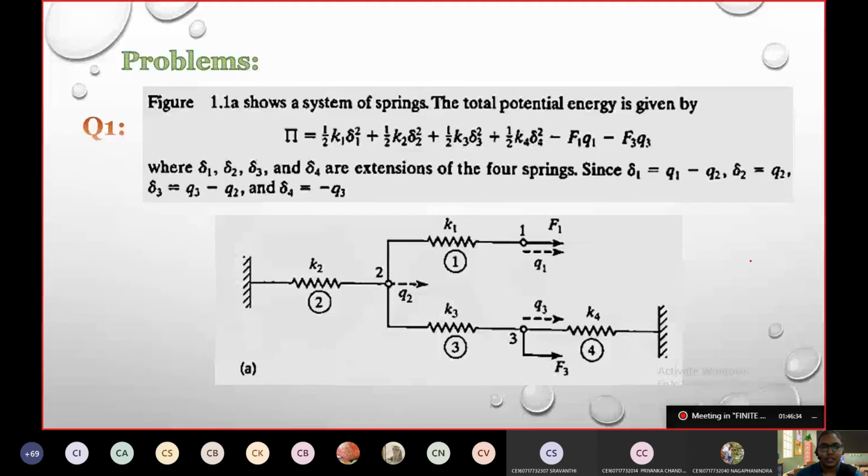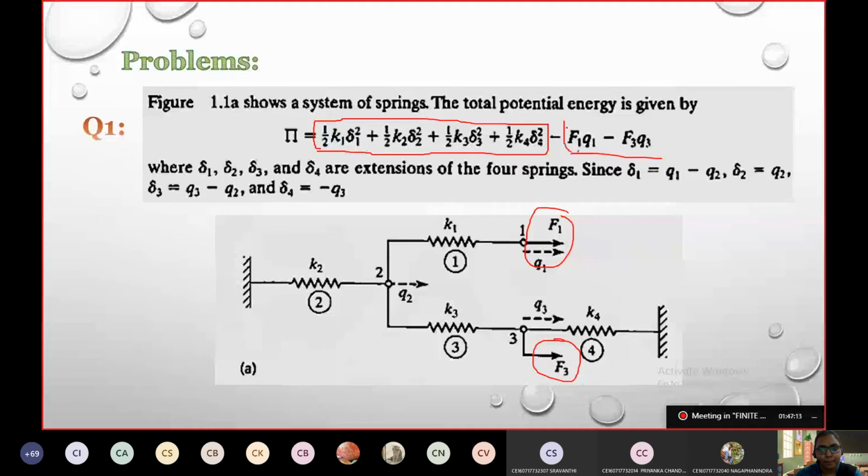If we clearly see, the potential energy equation is given as half of K1 delta 1 square. Half Ku square is the strain energy applied. For this, we have about 4 springs, right? For the 4 springs, this part of the section is our strain energy part, where half Ku square is taken into account. Now, considering the external, that is the work potential part, we have only 2 external forces applied, F1 and F3.